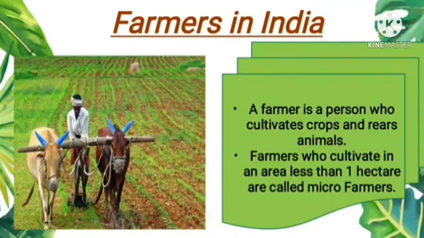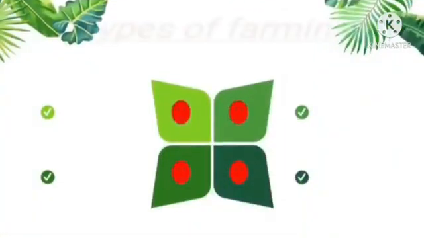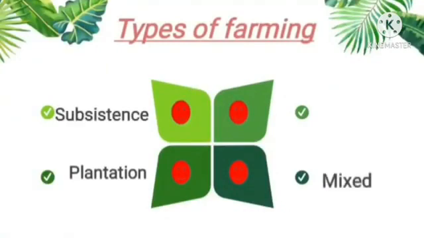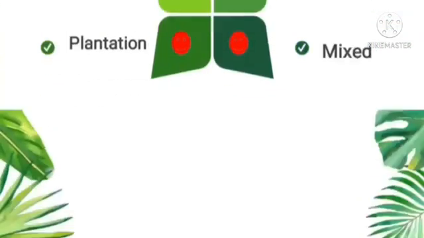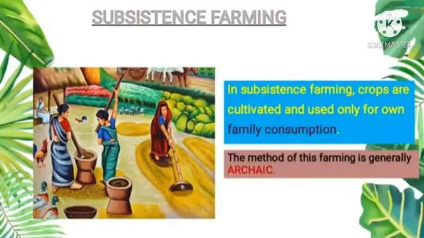Next is different types of farming. There are several types of farming: subsistence farming, commercial farming, plantation farming, and mixed farming. So, children, what are the different types of farming? Subsistence farming, commercial farming, plantation farming, and mixed farming. First, subsistence farming. In subsistence farming, crops are cultivated and used only for own family consumption. The method of this farming is generally archaic. Archaic means old.